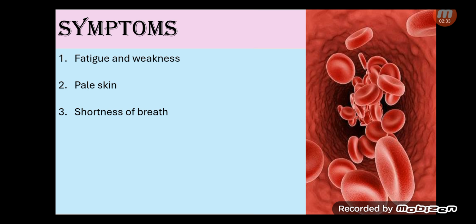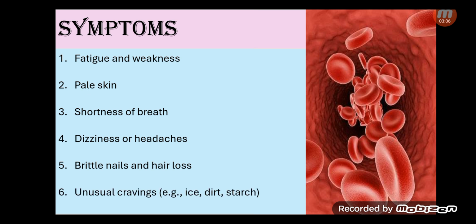The next thing it causes is shortness of breath. How does it cause shortness of breath? When red blood cells are less in the blood, they have less oxygen carrying capacity. Whenever there is less oxygen carrying capacity, that can cause shortness of breath. So that's the reason iron deficiency anemia causes shortness of breath. The next symptom associated is dizziness or headache, that is also related to decreased oxygen in blood. Then it can also cause brittle nails, and hair loss, and unusual cravings are also associated with iron deficiency anemia, like eating ice, etc.